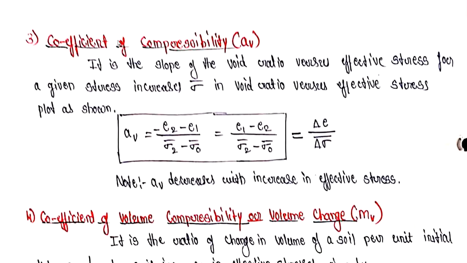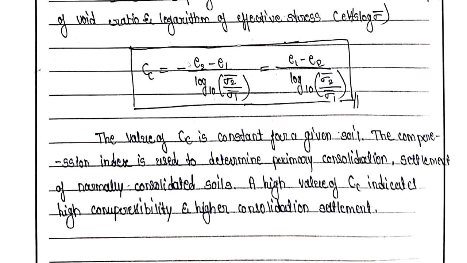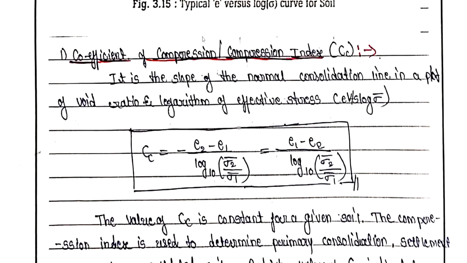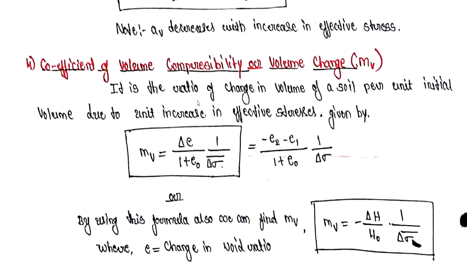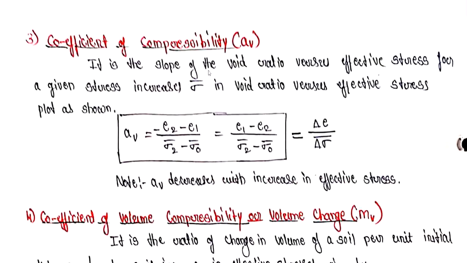Coefficient of compressibility, so it is very important. You can see over here that coefficient of compression is different and coefficient of compressibility is different. I have seen in the exam many of the students get confused about these two parameters. So just be clear: coefficient of compression is different and coefficient of compressibility is different.